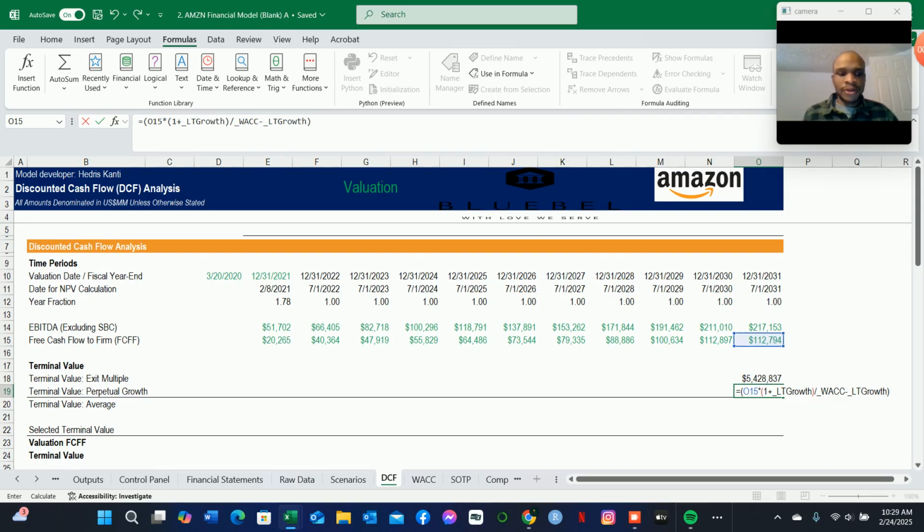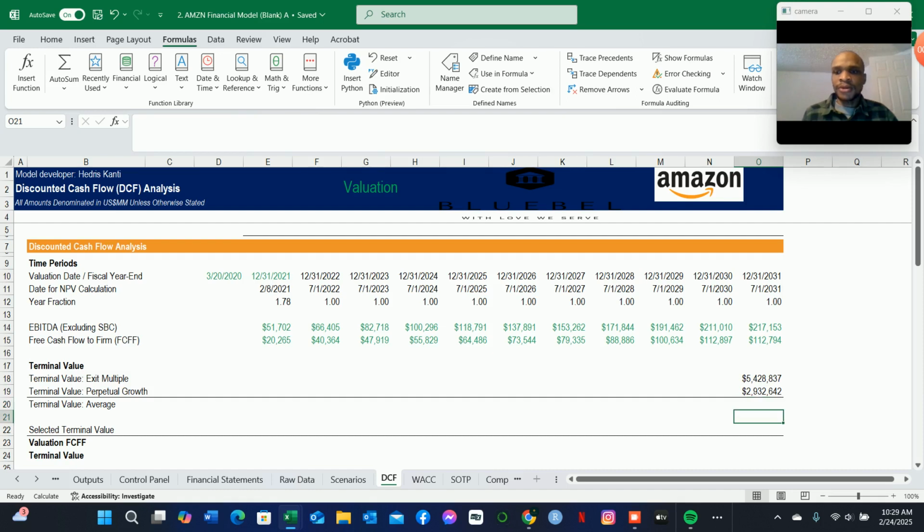We make sure that we have this also in brackets, so we can close everything up. This way we will determine the terminal value based on the Gordon growth model, in this case our perpetuity growth. So these cash flows will be growing in perpetuity, as we said.